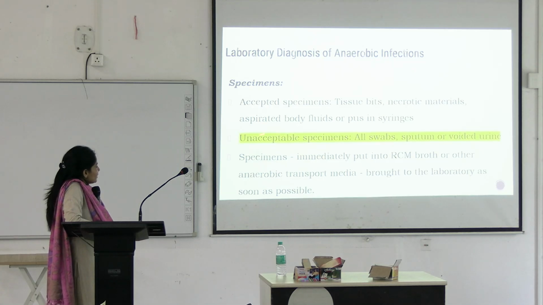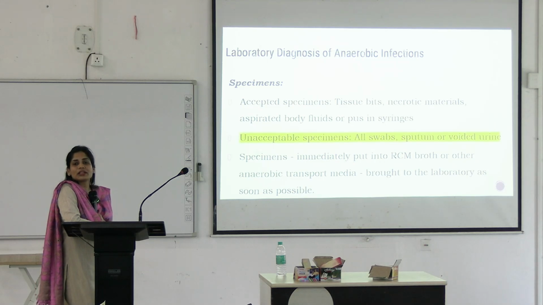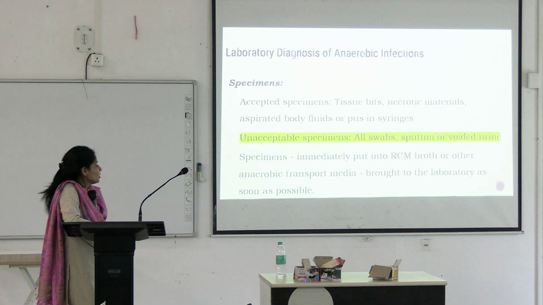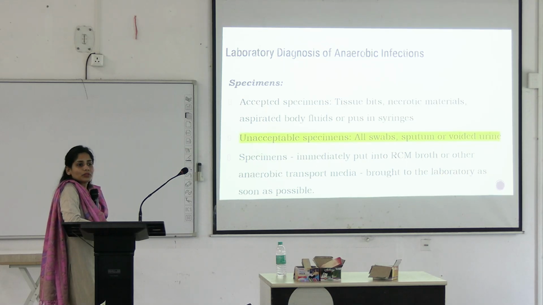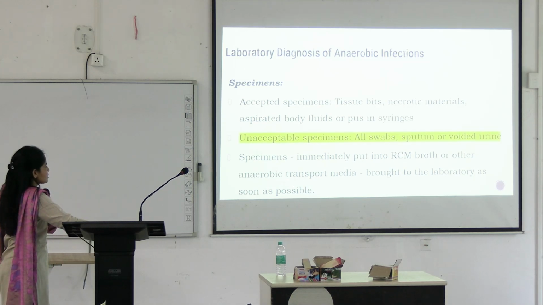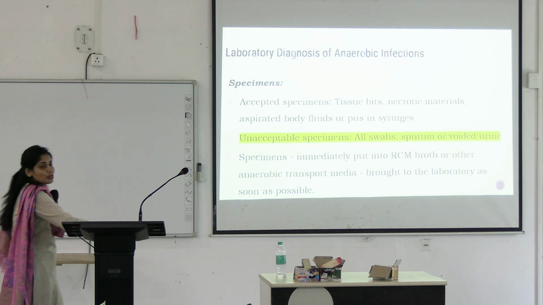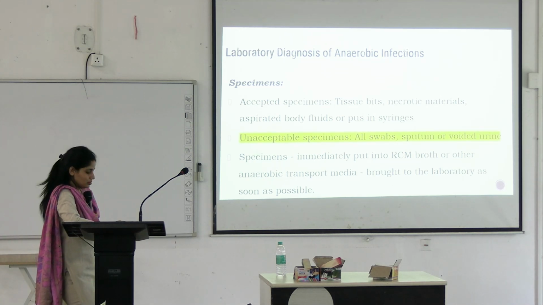Okay. What are the unacceptable specimens? They are all swab, sputum or voided urine. Because they are all exposed to the air, we are not accepting this sample for anaerobic infection. Then these specimens are directly put into the RCM broth because we are providing them with anaerobic medium. Then they are transported to the laboratory as soon as possible and cultured in the anaerobic setup.